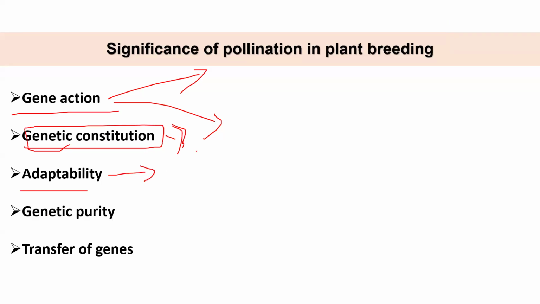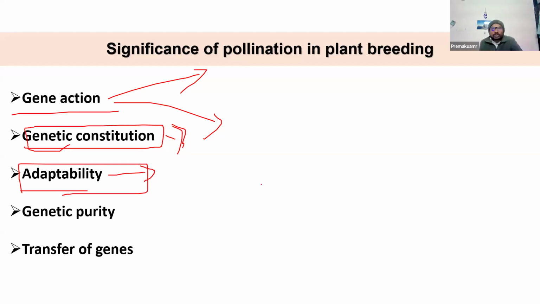Here in self-pollinated crops, the genetic constitution is majorly homozygous, and in cross-pollinated crops it's majorly heterozygous. Heterozygous means the zygosity of the particular genes, the alleles; it's actually the genetic constitution. Then adaptability: even the mode of pollination actually determines adaptability.